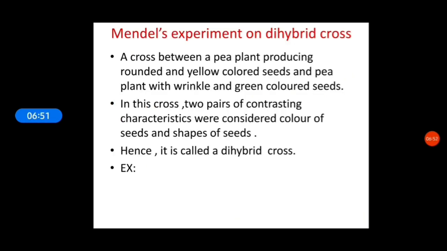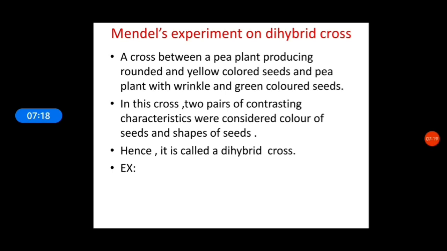Now we move ahead with the second type of cross, that is dihybrid cross. The cross done between the two varieties by considering the two different contrasting characteristics pairs is called dihybrid cross. Example, Mendel crossed round yellow seed with a wrinkled green seed.